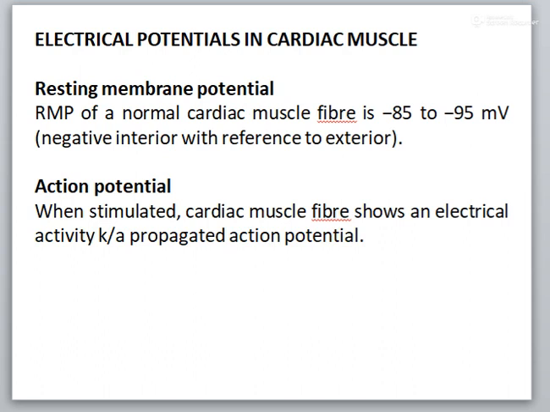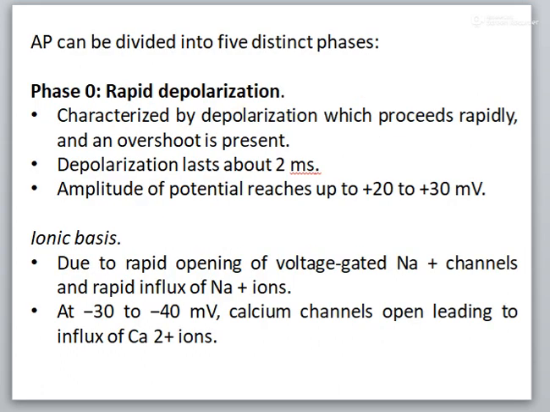The action potential recorded from a single cardiac muscle fiber is very long, and it is divided into 5 distinct phases. Phase 0 is the rapid depolarization, characterized by depolarization that proceeds rapidly, and an overshoot is present.